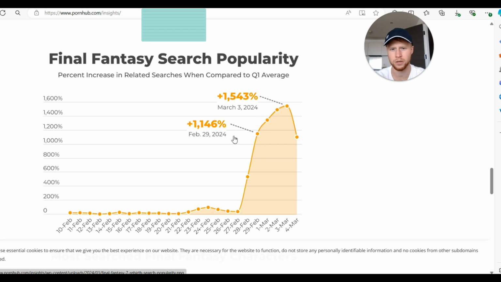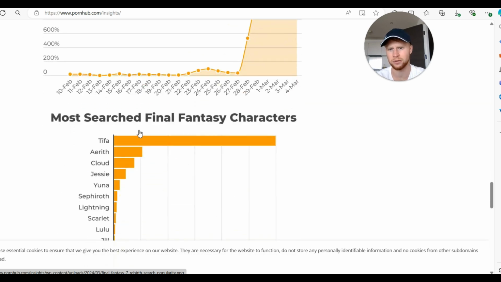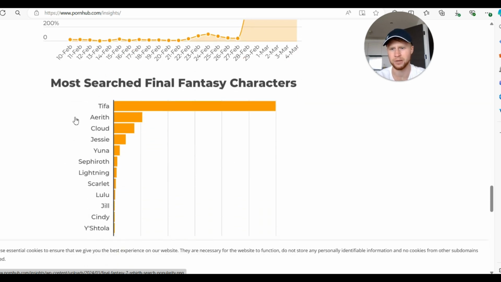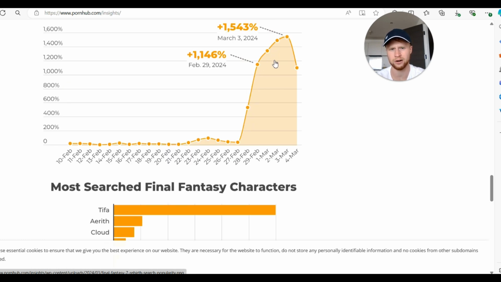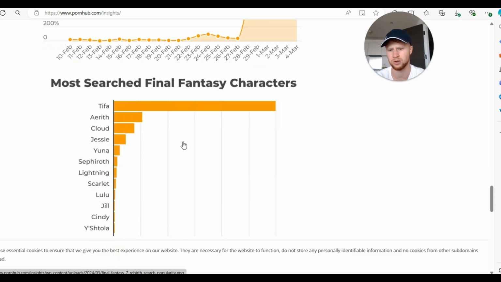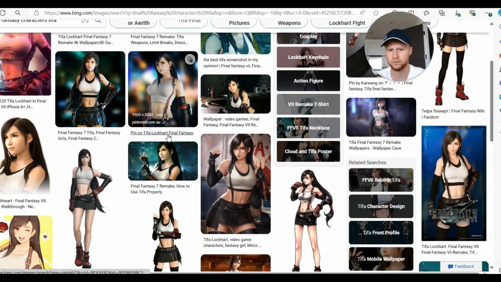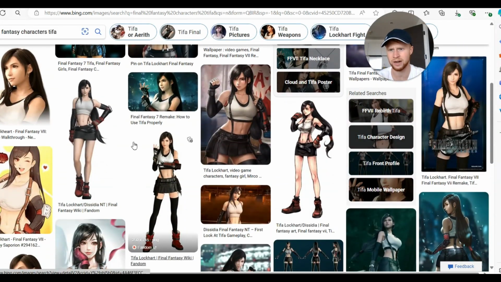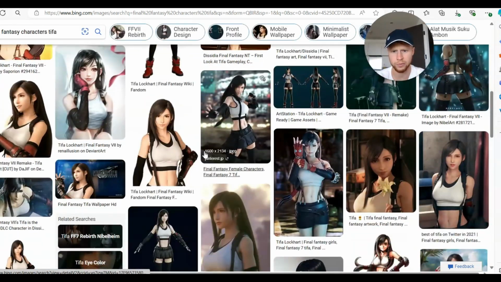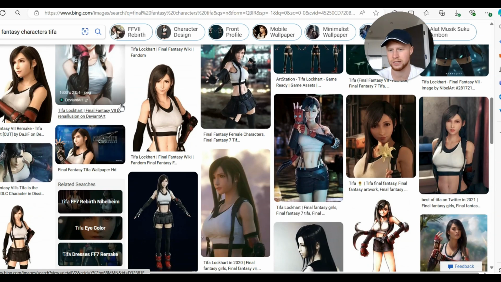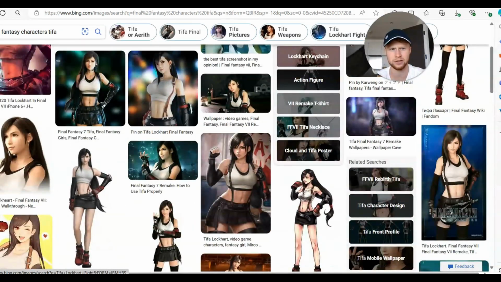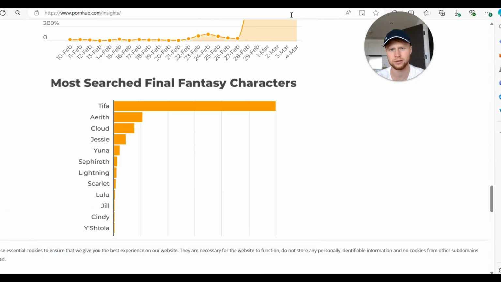It's very significant. You may be thinking, oh, I don't mean that much, but let's analyze it a bit more. This was the most searched character. So this is probably the character which got most of this percentage, probably about 1,000 by the looks of it. Now, I've got this character up here. Let's have a little look. So the video game nerds clearly love this character. So why don't you make an AI model that matches this character? Mimic this character, and you're going to get a lot of those views. Simple as that.